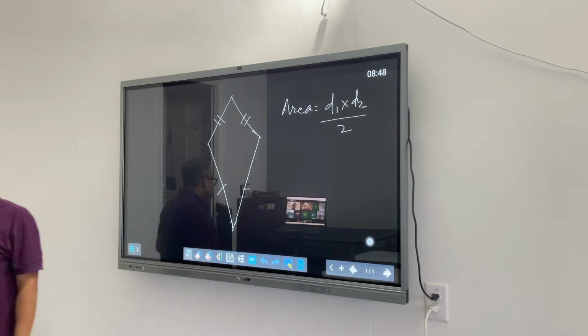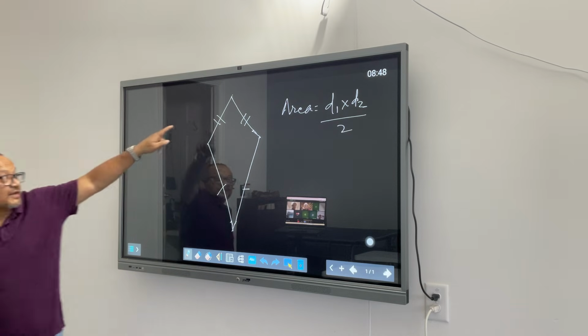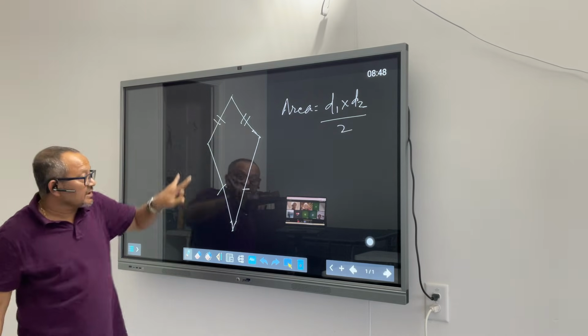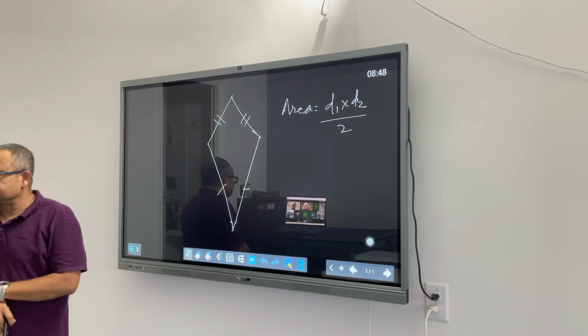This is one of the properties of a kite: the top two sides and the bottom two sides are of the same length. Okay?